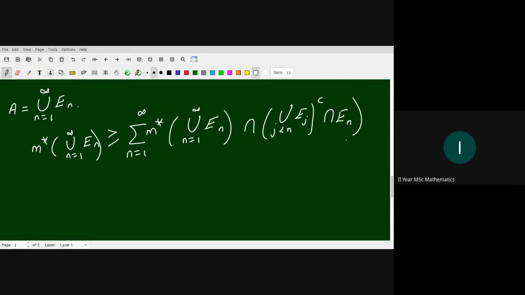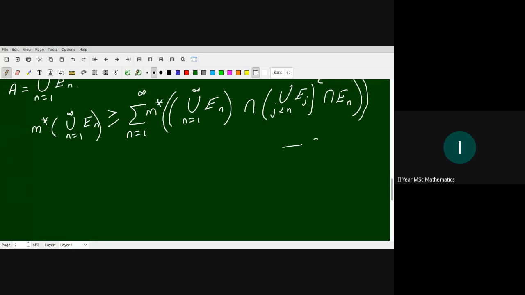Now we evaluate this set one by one. This is equation number 280. Now union n from 1 to infinity E_n intersection E_n.